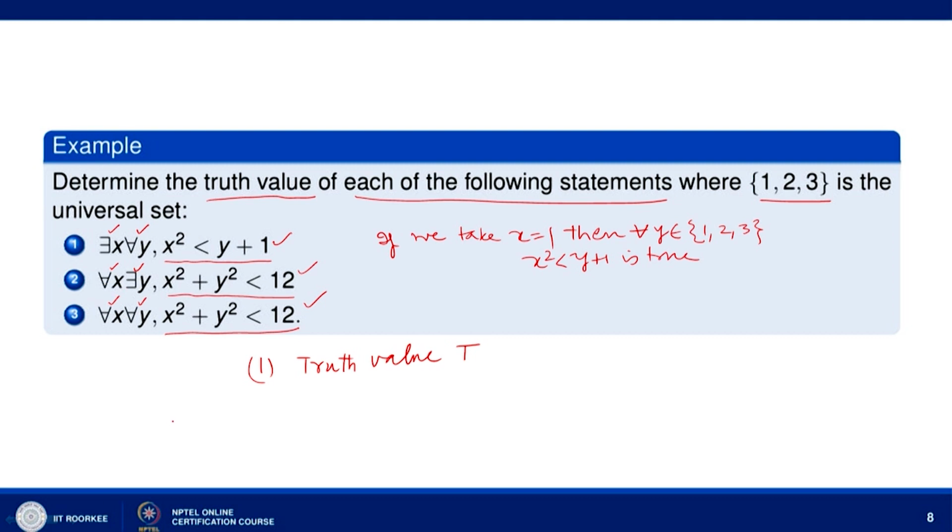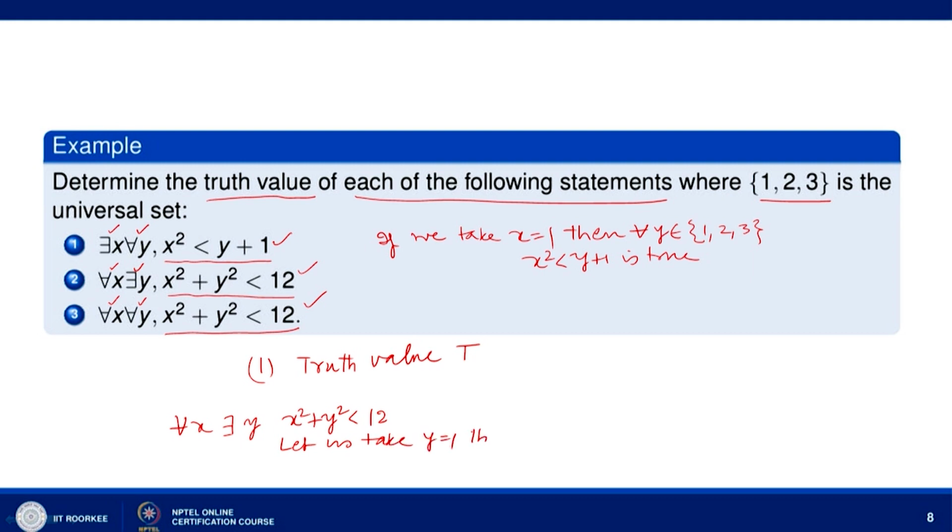Now, let us look at the second statement. For every x there exists y such that x square plus y square less than 12. Now, x is taking values 1, 2, 3. So, we need to find one y such that x square plus y square is always less than 12. Let us take y equal to 1.